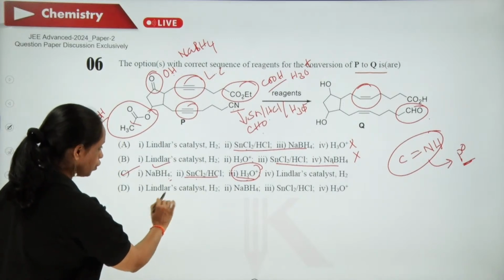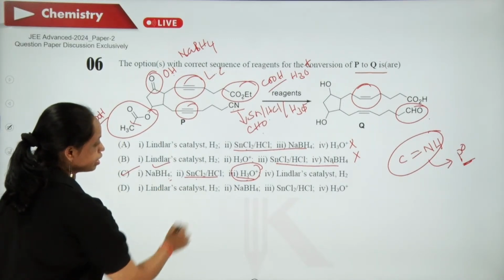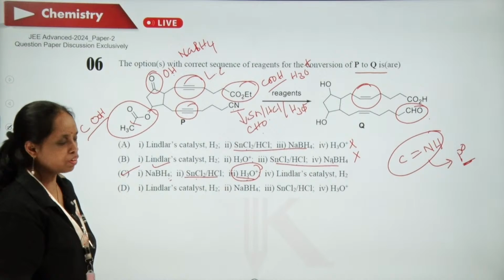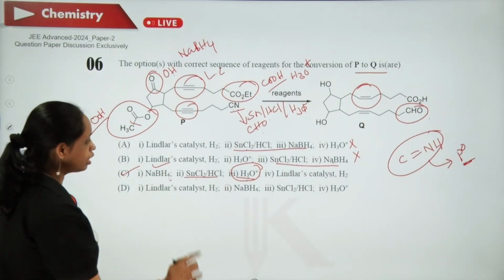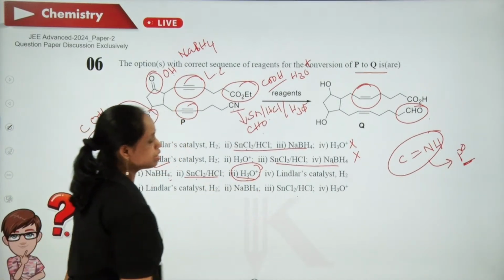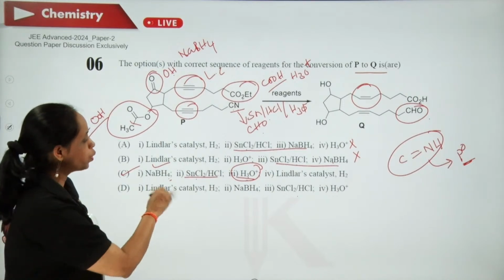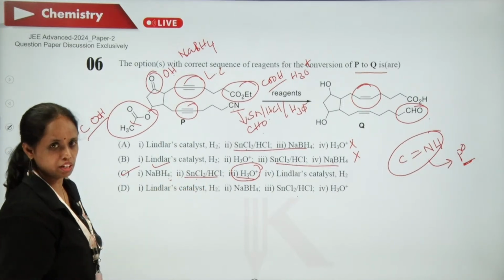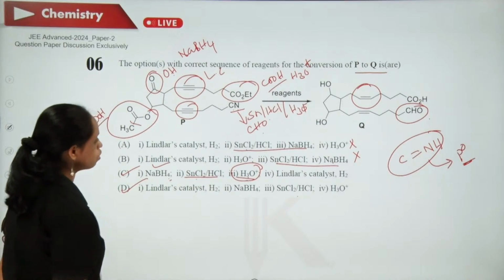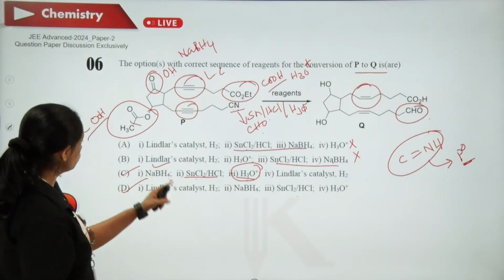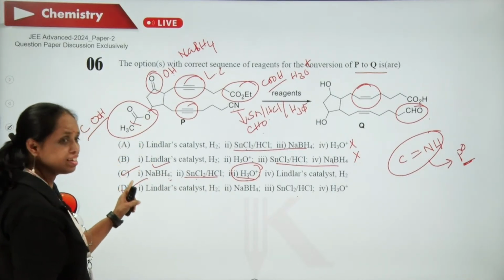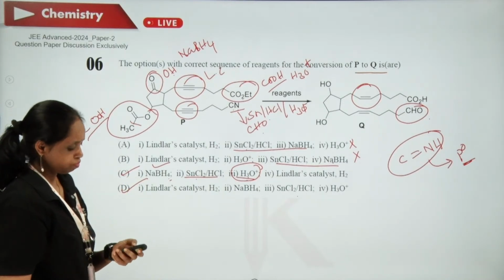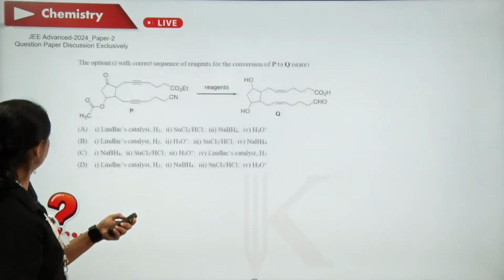Here, if you use Lindlar's catalyst and NaBH4 consecutively, there is no problem. The only thing is, after SnCl2 and HCl, you should not use NaBH4. So this is also a correct one. So the options are only C and D. Now next one.